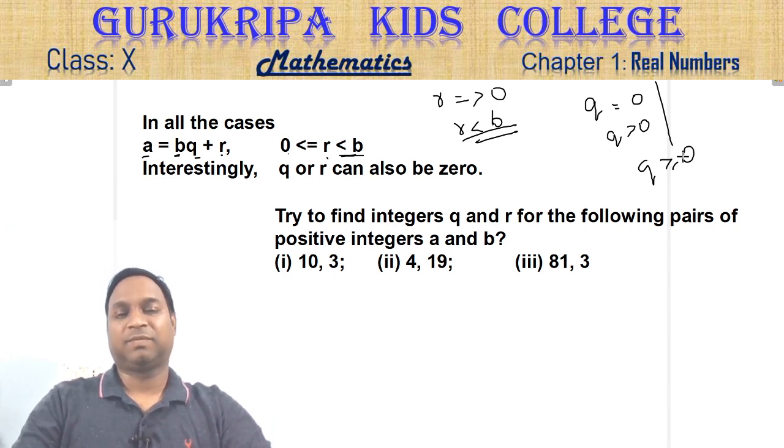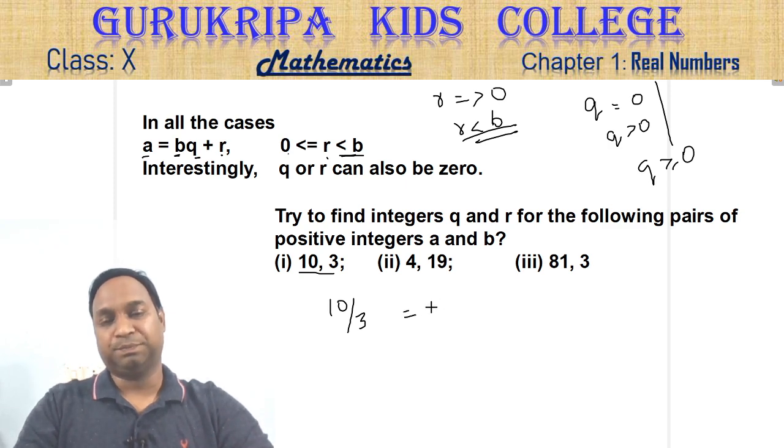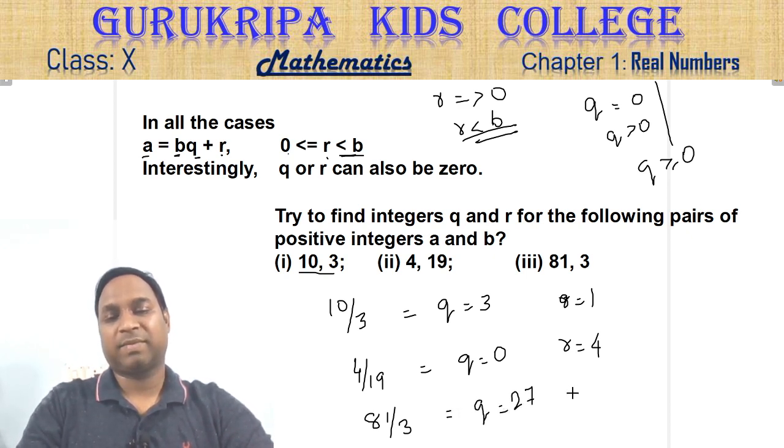Now there are some more examples. Try to see the examples. 10 divided by 3. What will this give you? Quotient is 3. Remainder is 1. 4 divided by 19. Quotient is 0. Remainder is 4. 81 divided by 3. What do you get? Quotient is 27. Remainder is 0.